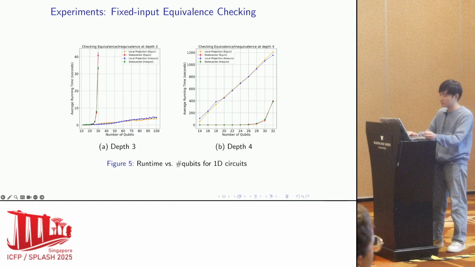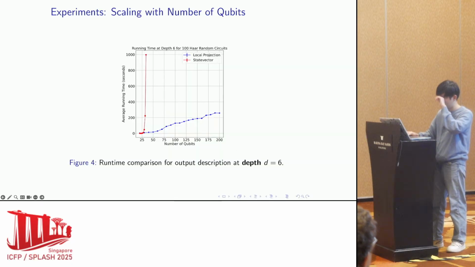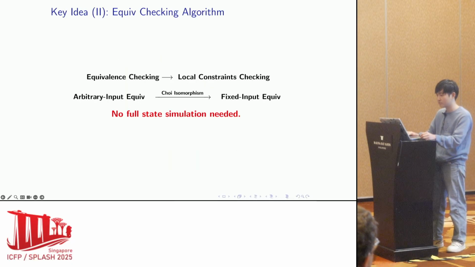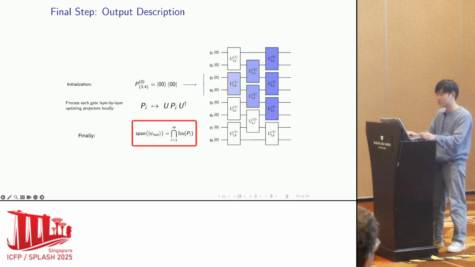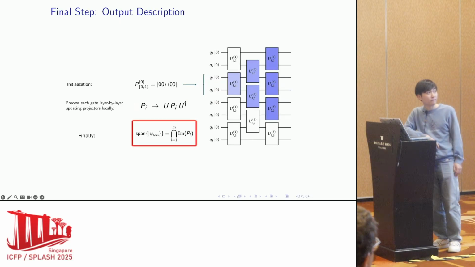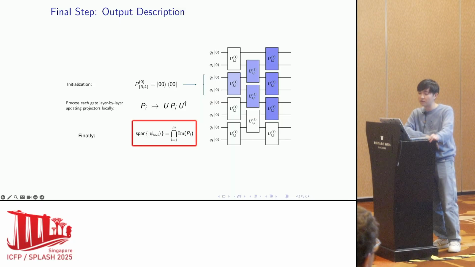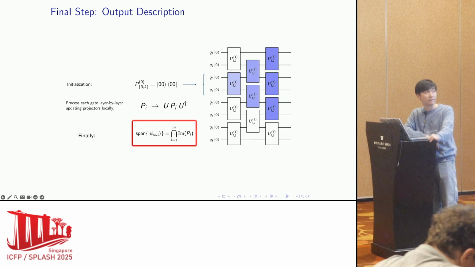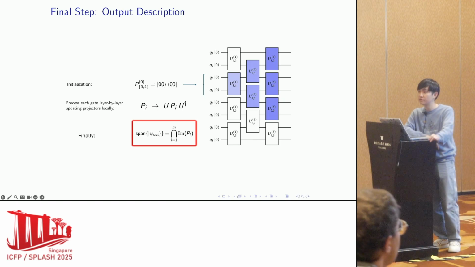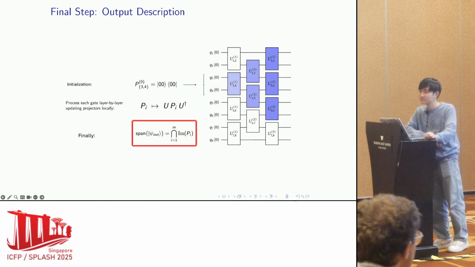The circuits that we ran these experiments on have the same structure as here, with up to 200 qubits for each circuit at depth 4, and each gate is a random unitary matrix.